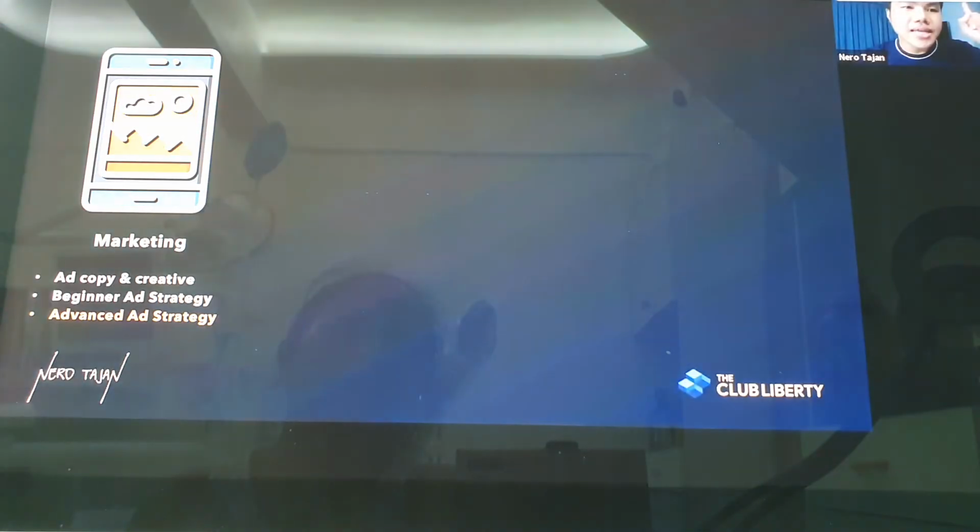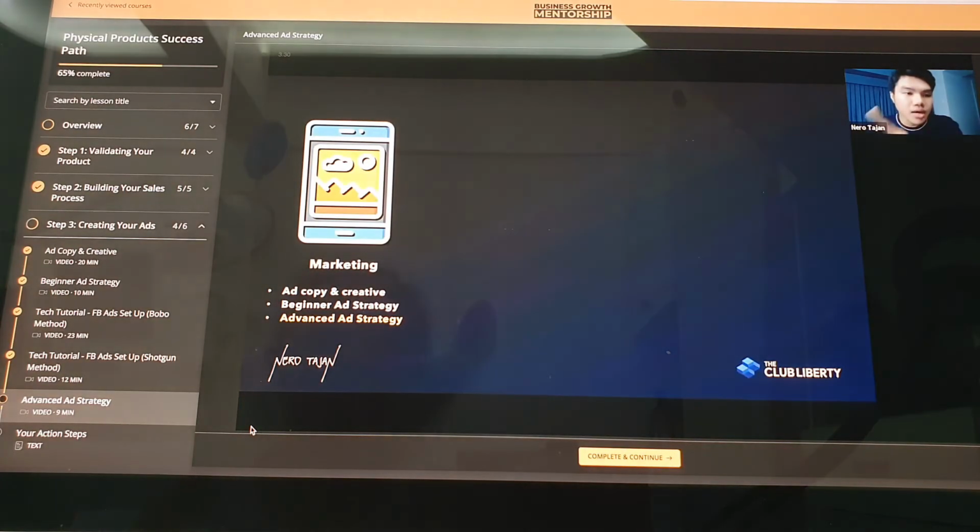Ano ang difference ng beginner and advanced strategy? Ito, basically, advanced strategy. Do not apply this one if you are still a beginner. You always start with the beginner strategy. But do not apply this one if you are still on your first 3 months of Facebook. Do not apply this one if wala pang 500 purchases using Facebook ads. Do not. Masasayang ka ng pera, promise.